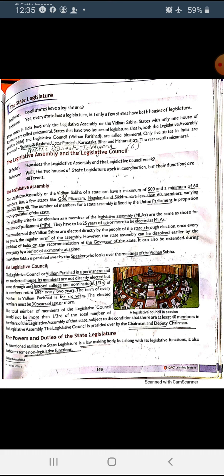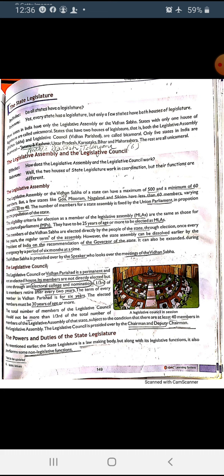It means only 6 states have 2 houses, legislative assembly and legislative council. Students, those states that have both houses, we say bicameral legislature. Bi means 2, cameral means houses. It means only 6 states in India have a bicameral legislature.